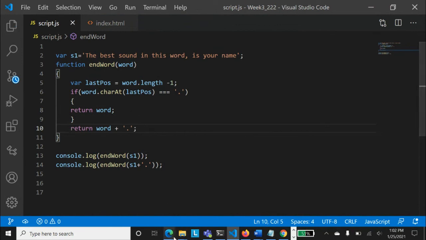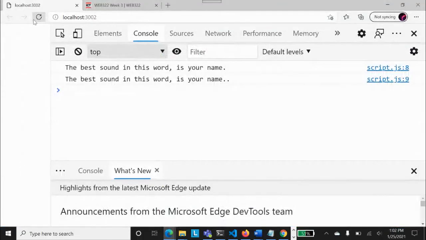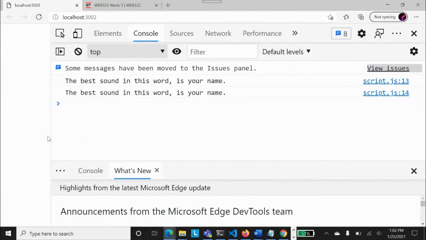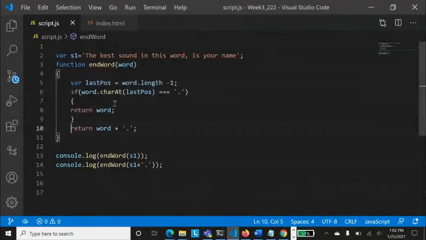So now let's run this one and check whether this is giving us the right output or the wrong output. Oh, that's very good. Is it giving the right output to us? The dot and the dot. So there is no extra dot. Why? Because when this was passed, it has checked for this one and it says that this one was found over there. So it does not change anything at all.